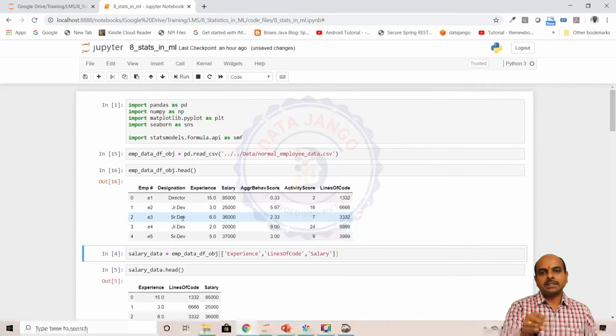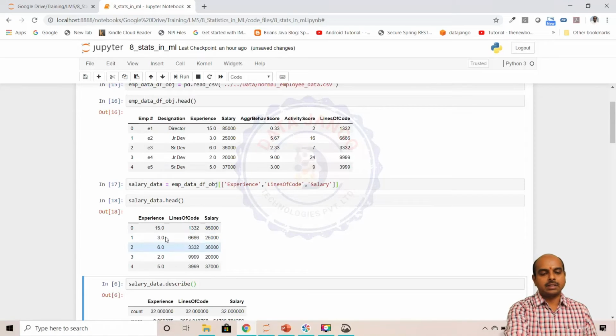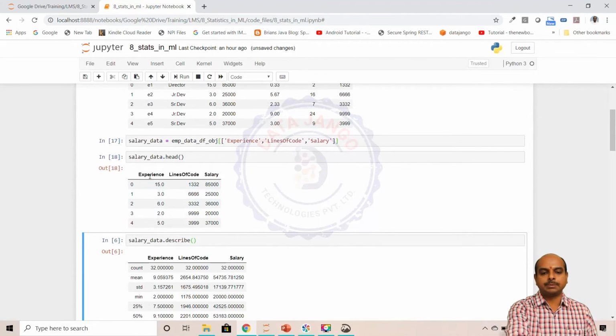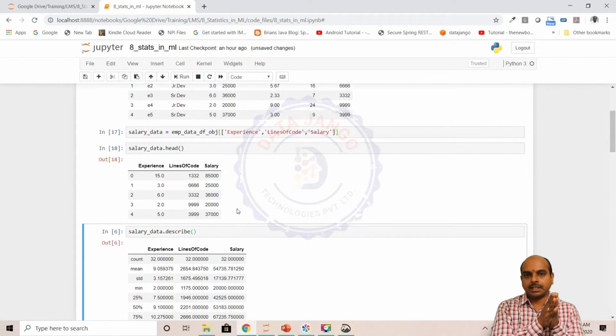But for simplicity, I am taking the experience, lines of code and salary only, right, and creating a small data set. This data set has the experience, lines of code and salary. So for simple linear regression, we'll use experience as the input variable and salary as the output variable, and lines of code we will not use for now. Lines of code we'll use in multiple linear regression.